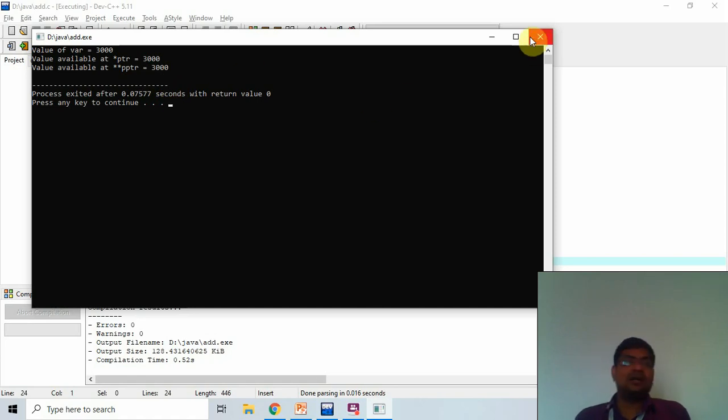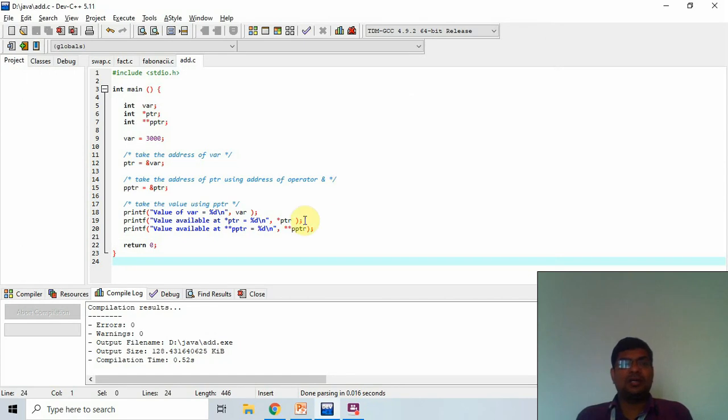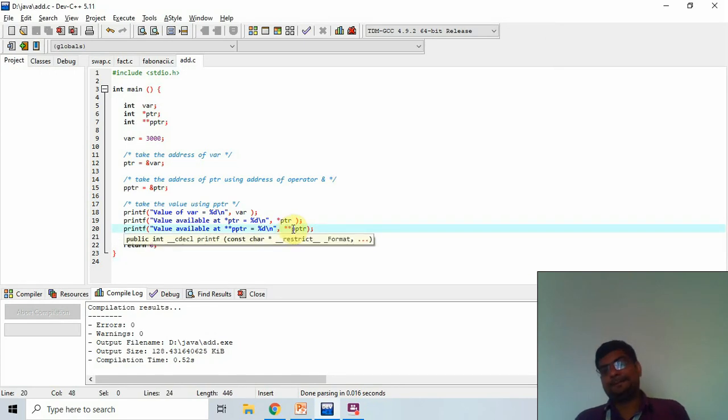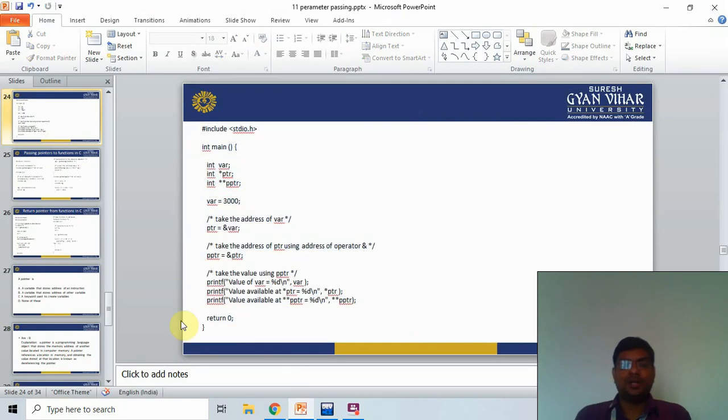Now if you print the address of the pointer to pointer, then you remove one asterisk. Then it prints the address of that pointer address. Now I move on to the next slide.